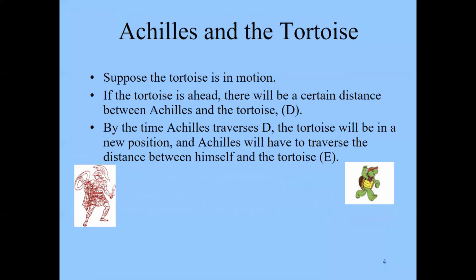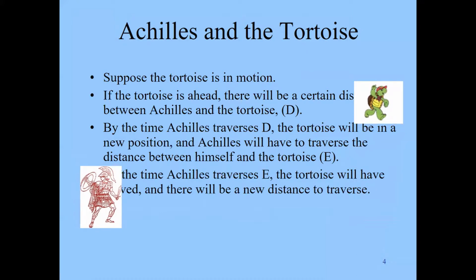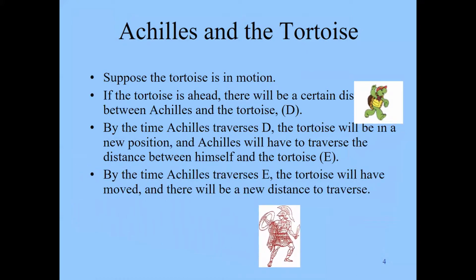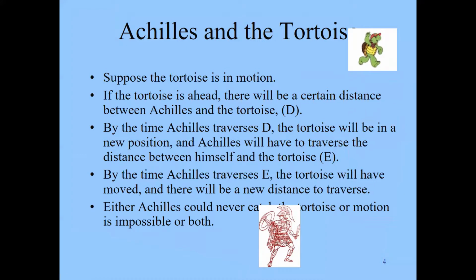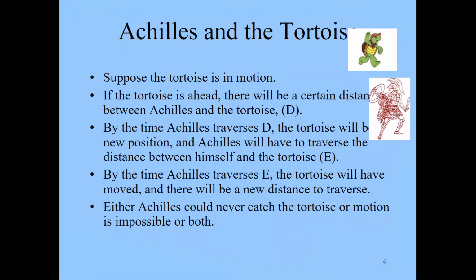Right? The tortoise isn't going to be at d anymore because it's moving, it's in motion, it's got a head start. So by the time Achilles gets to where the tortoise was, Achilles will have to traverse a new distance between himself and the tortoise, and we can call that e. So the tortoise keeps moving, and by the time that Achilles traverses e, the tortoise will have moved, so there's going to be a new distance to traverse, and the tortoise is ahead, and either Achilles could never catch the tortoise, or motion is impossible, or both.